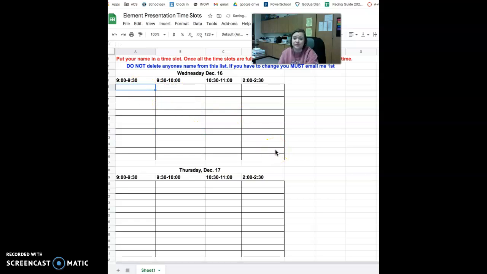Once you have signed up, do not delete your name. If you delete your name, you need to email me first. Do not delete anybody else's names. This is just for you to comment on one box. Once all 10 of these are filled up, you are not allowed to select any box inside that. I can only have 10 students because of the time frames.